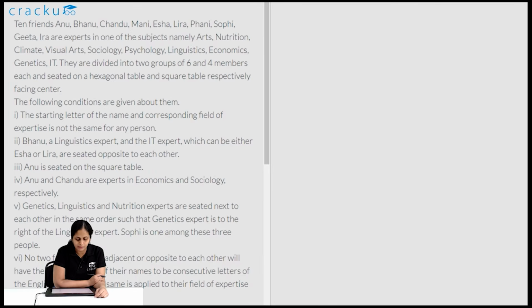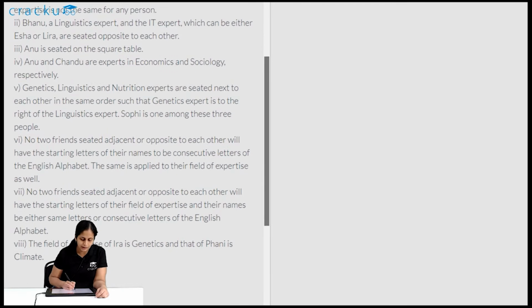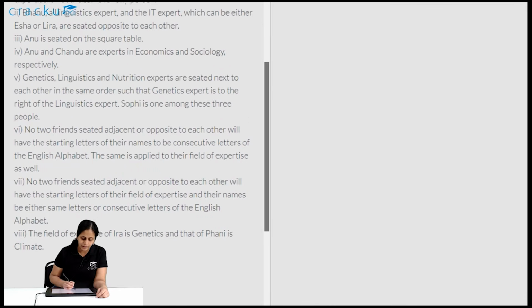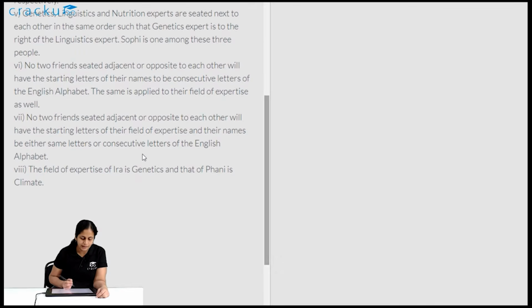They are divided into two groups of 6 and 4 members, each seated on a hexagonal table and square table respectively, facing center. The following conditions are given about them. The starting letter of the name and corresponding field of expertise is not the same for any person. Bhanu, a linguistic expert, and the IT expert, which can be either Isha or Leera, are seated opposite to each other. Anu is seated on the square table. Anu and Chandu are experts in economics and sociology respectively. Genetics, linguistics and nutrition experts are seated next to each other in the same order, such that the genetics expert is to the right of the linguistic expert, and Sophie is one among these three people.